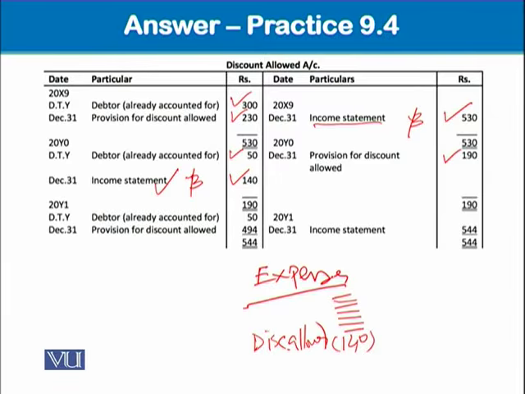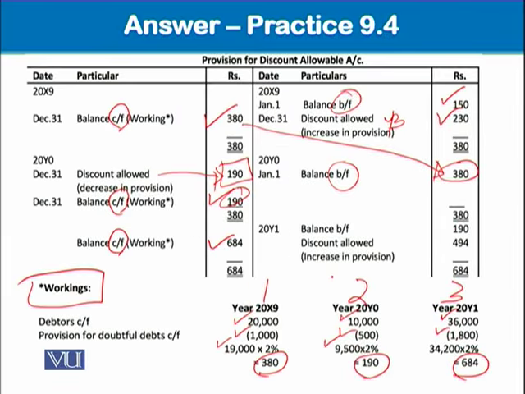Okay, good. Well, then for the next year, there was an opening balance coming from the previous year, and the closing balance is coming from here, 684.